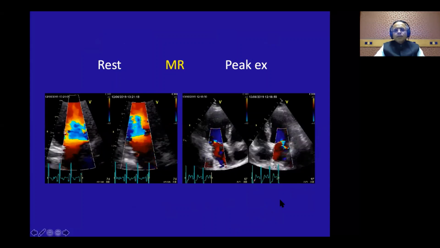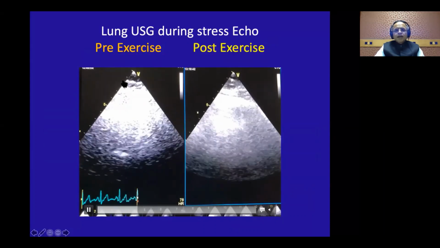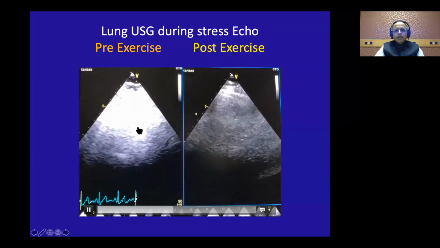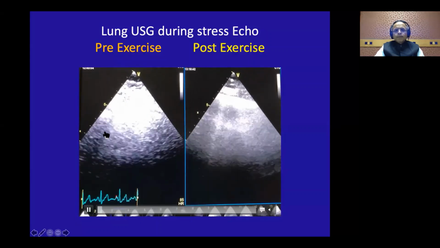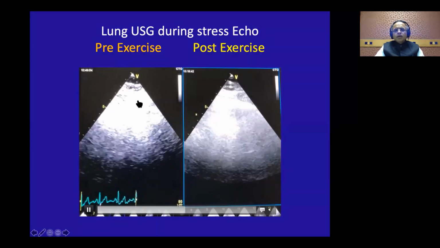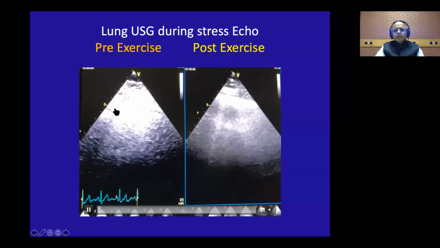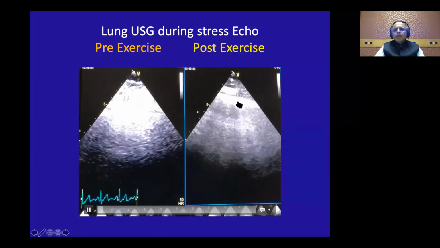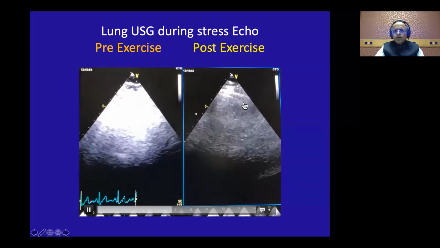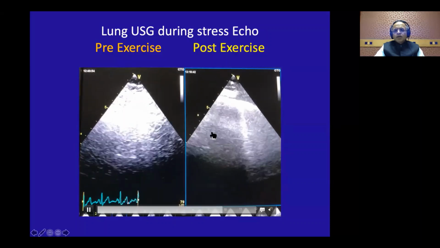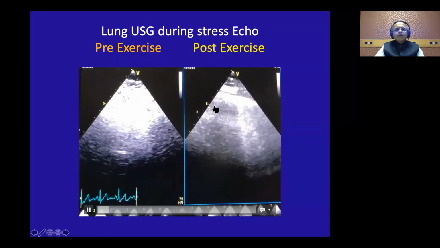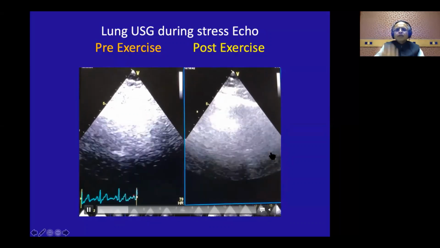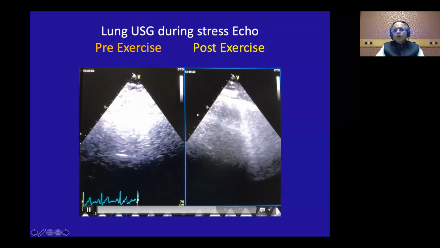And then this particular patient, very interesting. These are the lungs at exercise, and this is post-exercise. What is the difference? When the lungs are healthy, you will get horizontal lines, because the pleura doesn't allow the ultrasound beam to go further. So you will just get a reverberation of the pleura and you get horizontal lines. The moment you develop interstitial edema, you start developing vertical lines. And these vertical lines are called comets. Now the same patient, just after the exercise, starts showing you the comets, and you know that the cause of dyspnea is definitely interstitial pulmonary edema on exercise.